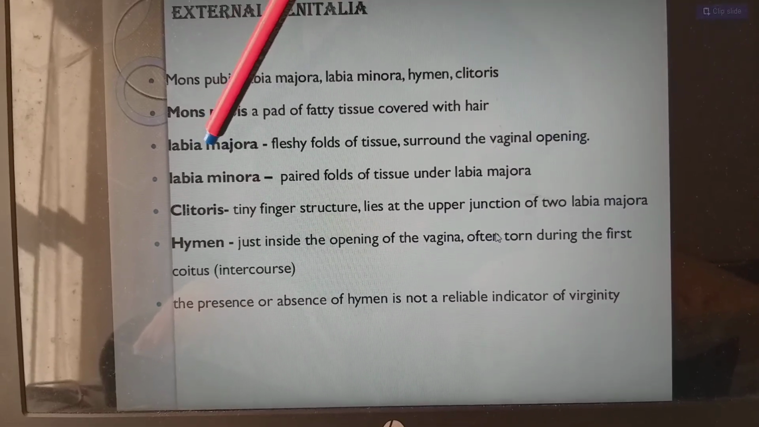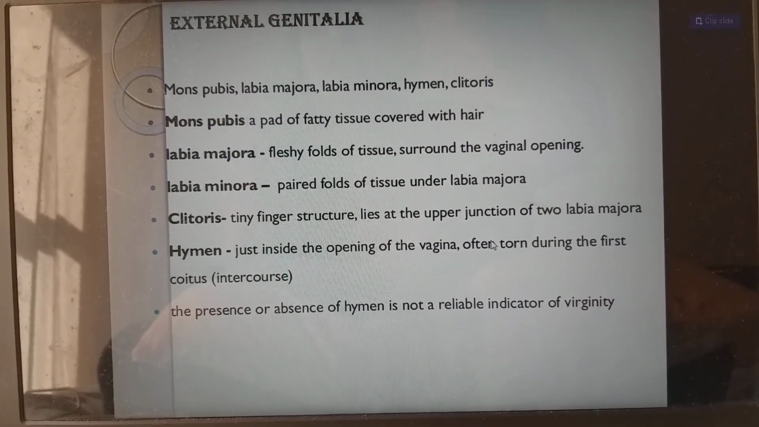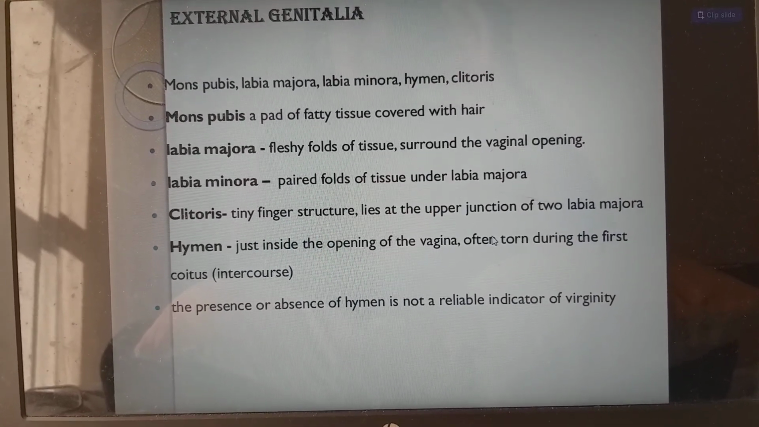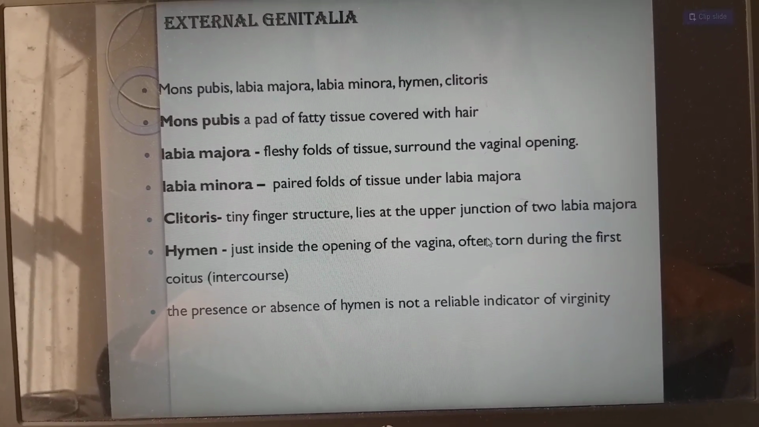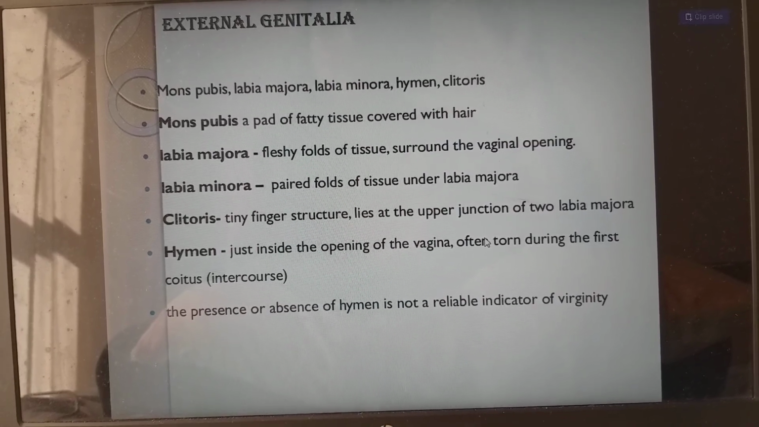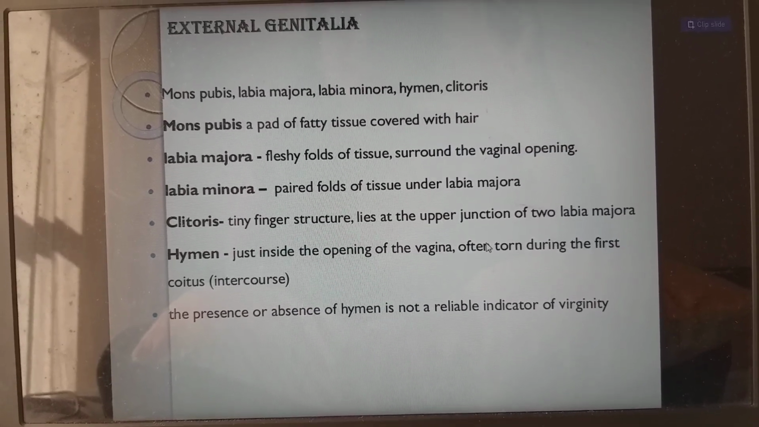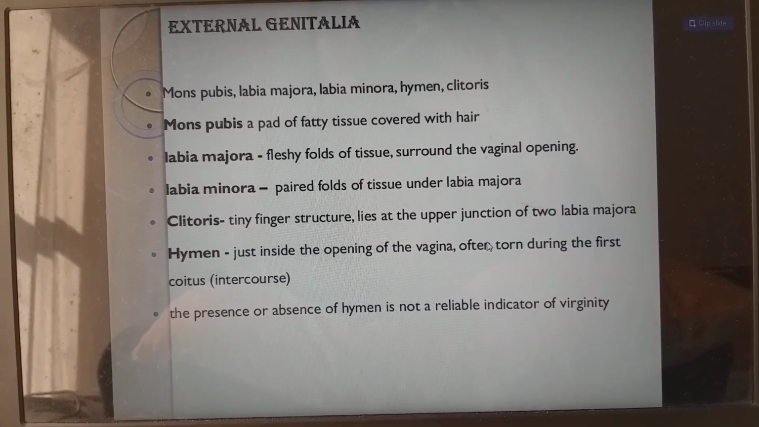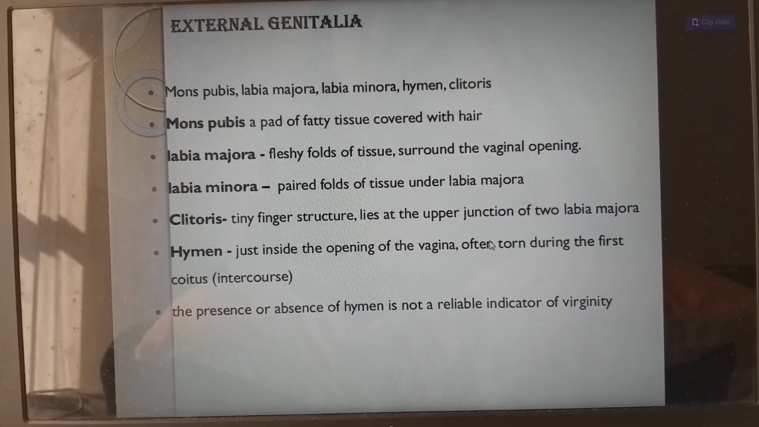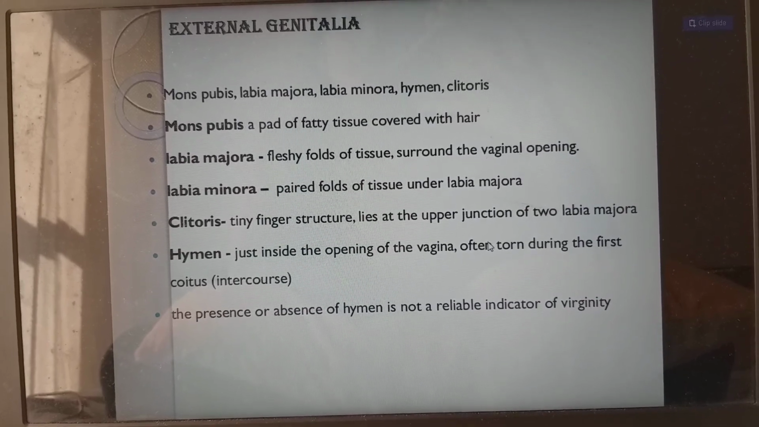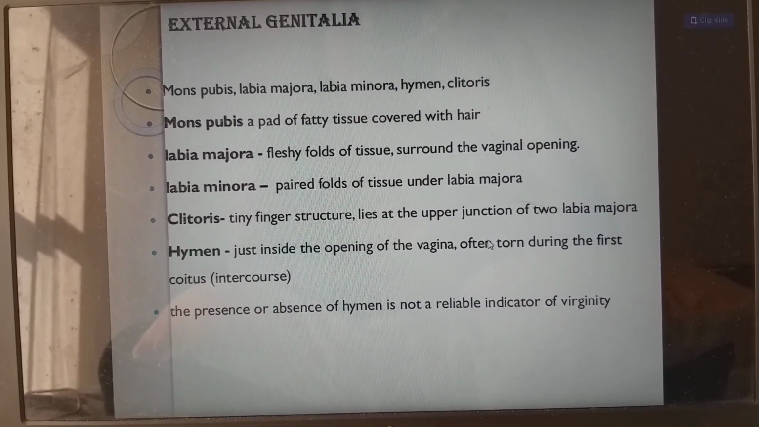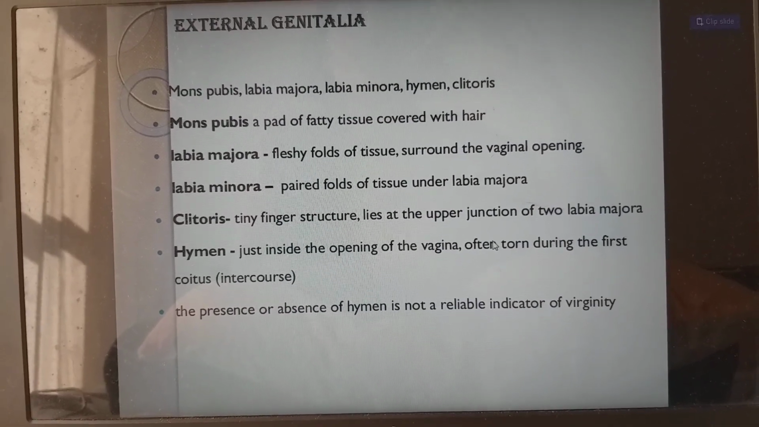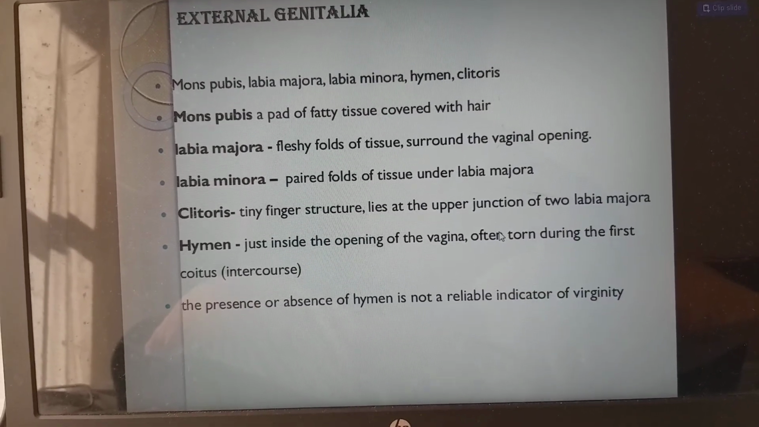I already told you labia means lips, majora means bigger lips, and labia minora means smaller lip-like structures. Clitoris, a tiny finger-like structure that lies at the upper junction of the labia majora. It is the female erectile organ. Hymen, just inside the opening of the vagina, is often torn during the first coitus or intercourse. The presence or absence of the hymen is not a reliable indicator of virginity.